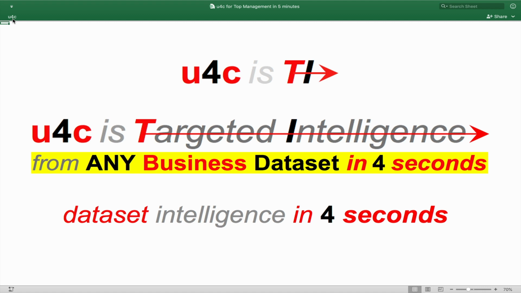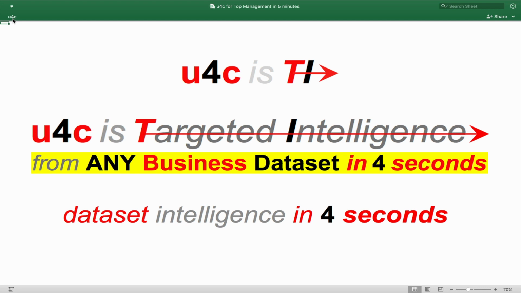Top management the world over will crave u4c TI for their operations once they've seen what u4c can do for them, especially as it will take them only 5 minutes to learn to question and drive u4c for themselves. But it's not top management's function to install or maintain u4c. That is something only u4c members can set up for them. Because only u4c members are trained and licensed to deliver u4c to organizations.